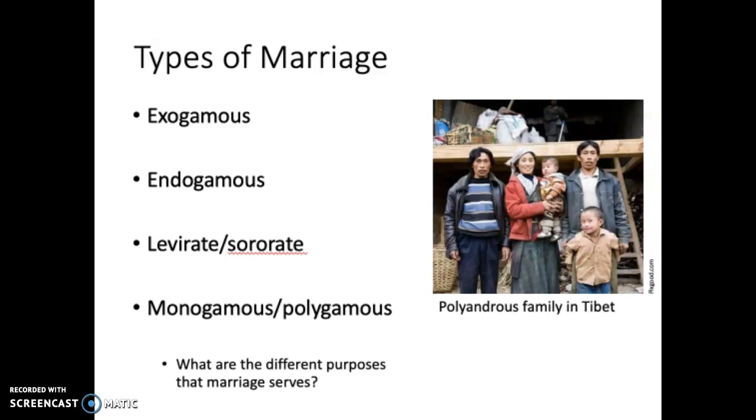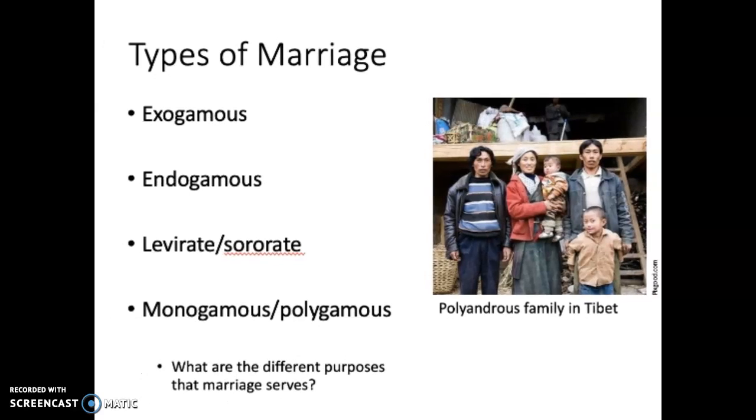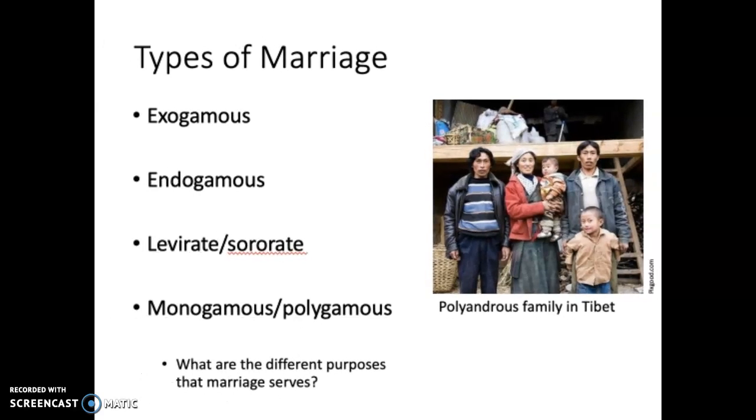Now the concepts of levirate and sororate. I have another slide on this, so we'll get to this. And then monogamy and polygamy, monogamous and polygamous marriages. We talked about this a little bit in class already, so we won't spend time here now. We talked mostly about polygyny. So that's the form of polygamy in which one man has multiple wives.